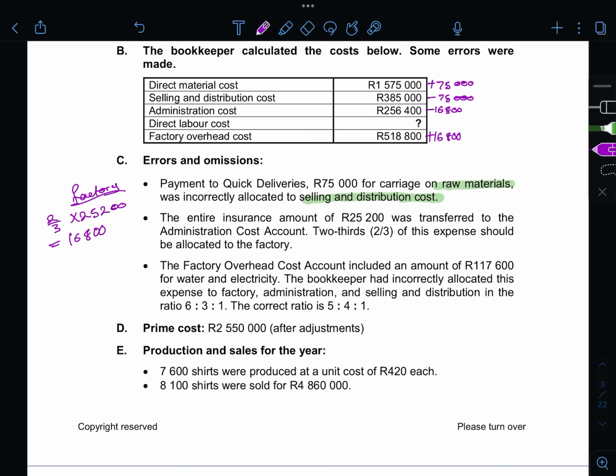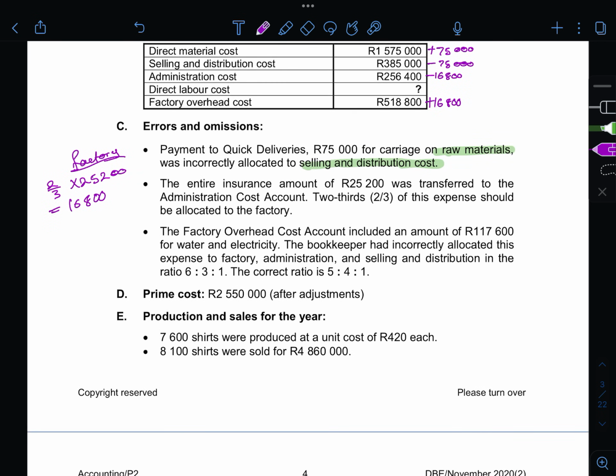So this one is pretty simple, but it can also be confusing because it has lots of numbers and lots of information. What you could do here is just look at these numbers, because this one remains the same. What changed is your 6 to 5 and 3 to 4, but we're looking at your factory overhead cost account.